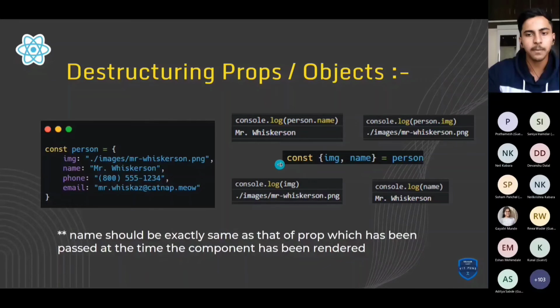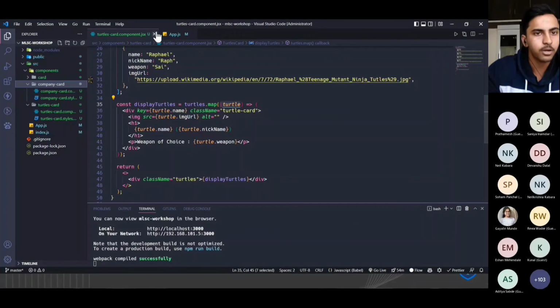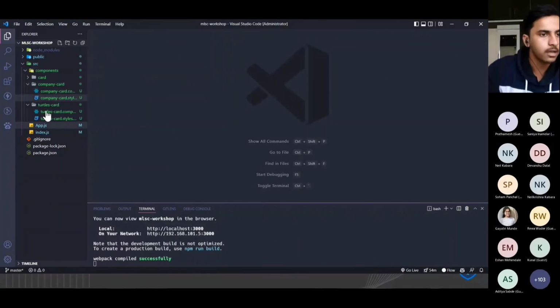After destructuring an object, let's say we have to access the image. We need not access person.image, right? Because we have destructured that particular property and unpacked it from the object, we just have to write console.log image and console.log name. So as you can see, destructuring props has made our syntax much simpler. Let's look at one example about destructuring props. I'll use the company card component to give you a clear idea.